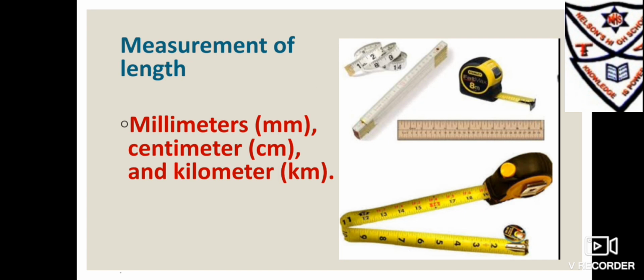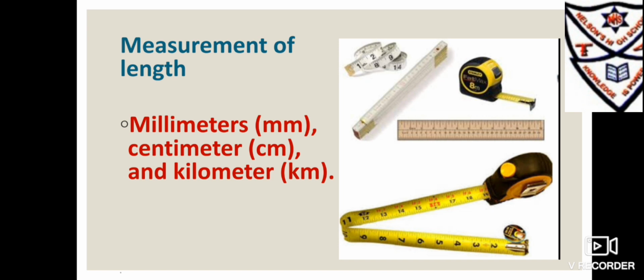Measurement of length. Length is the distance between any two points or places. Width, breadth, depth, thickness, distance, and height are all measurements of length. Length can be measured with the help of a ruler, a measuring tape, a meter rod, etc., whichever is convenient for the required purpose.